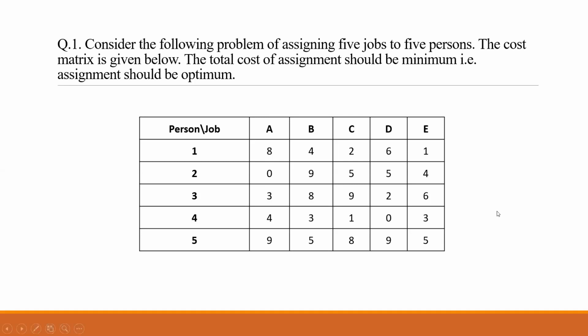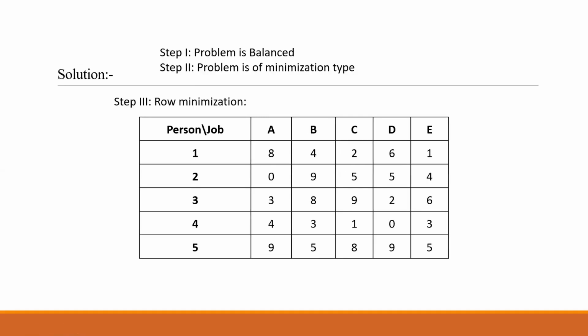So let's start with the solution. As seen before, the first step is you have to check whether it is balanced or unbalanced. So you have 5 persons, 5 jobs, the problem is balanced. Step 2, the question mentions the word cost, that means the problem is of minimization type. So you have to come to step number 3 directly. Now in step number 3, you have to subtract the minimum value of each row from that row.